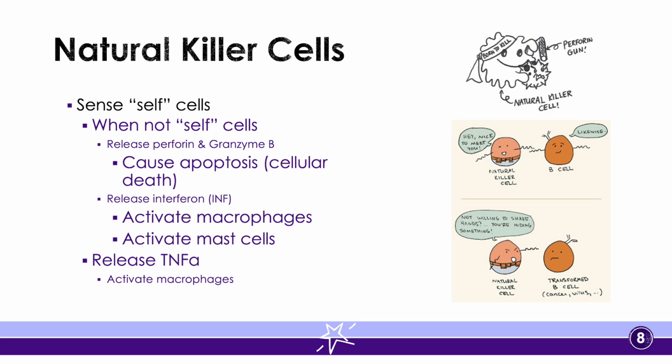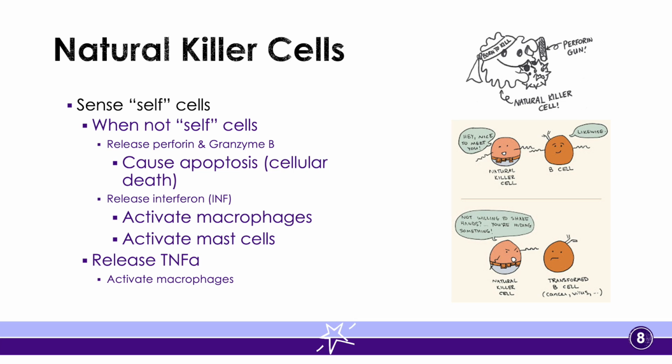So, the role of natural killer cells is to sense whether another cell comes from the self or not from the self. Every cell has different markers on it that will identify whether it came from the body or not.